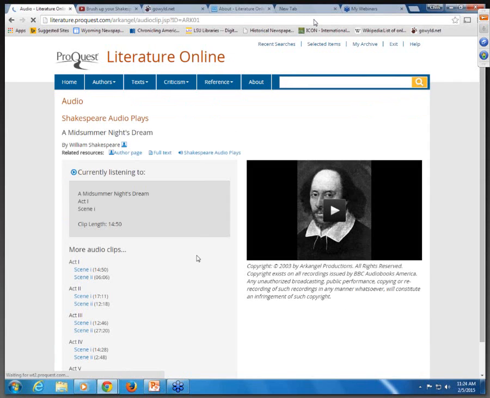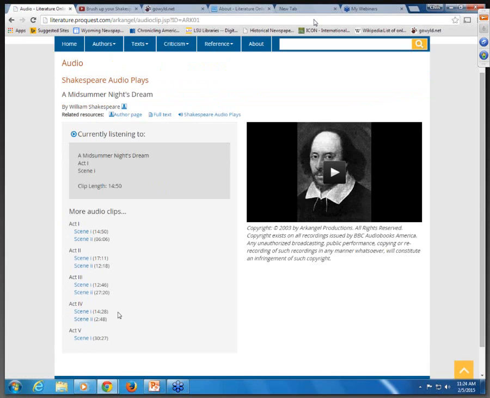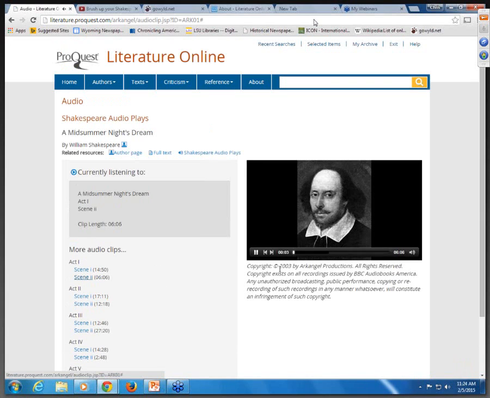For example, I'm going to select Midsummer Night's Dream, and you'll notice it's broken down by scenes, and it gives you the time. And this is a great way to introduce folks to Shakespeare. The energy, the emotion, and the language.